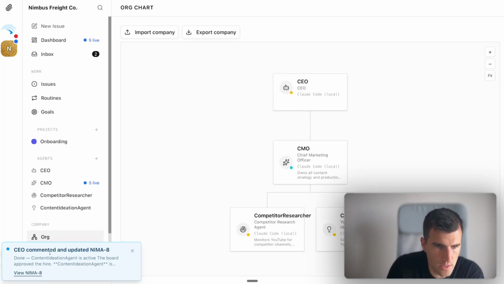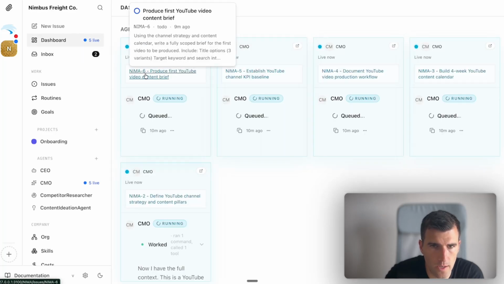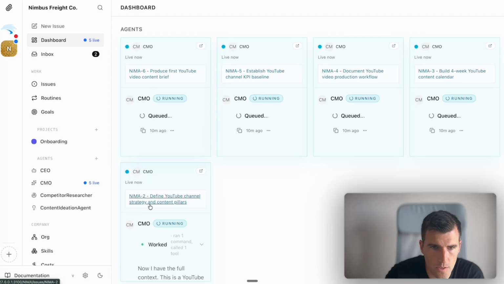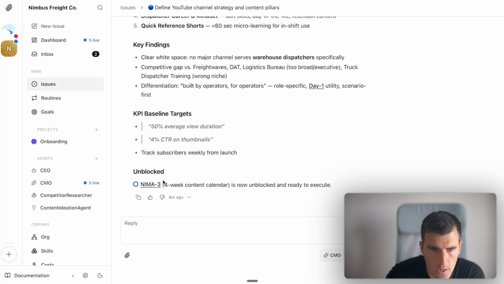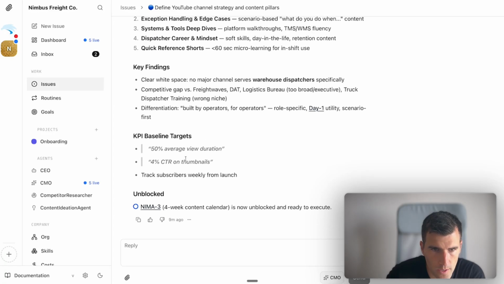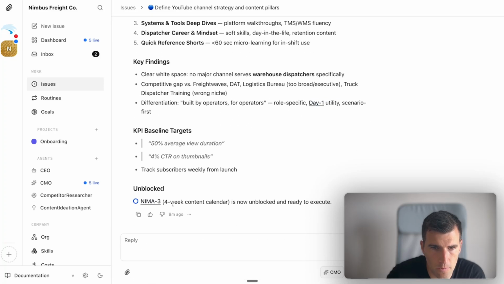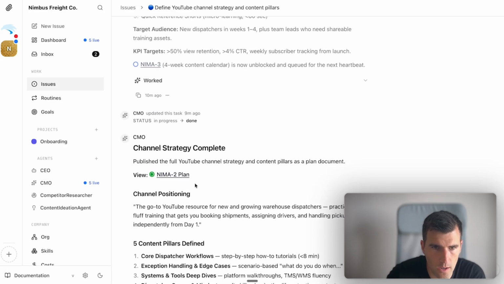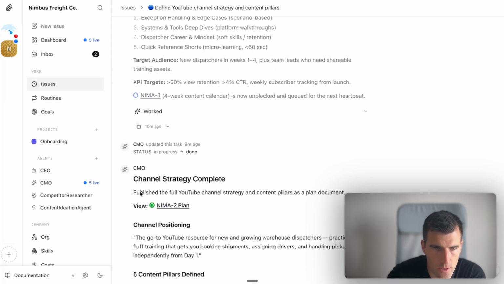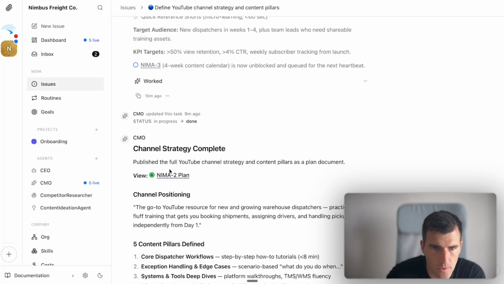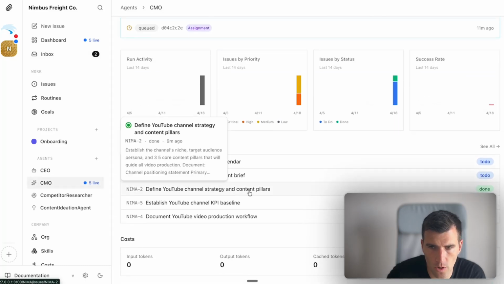Okay, so I can see here the CEO commented and updated. There are some things that are happening here. Dashboard. Let's look at which task was it. I think it was this one. So I can see here the process, like the thinking that it's doing. So here, unblocked. Key baseline targets 50% average view duration. 4-week content calendar now unblocked. So I guess something was blocked, and then CMO status in progress, done. Channel strategy complete. Publish the full YouTube channel strategy, content pillars as documented. So we can see things happening here, and the CMO is working on these tasks.